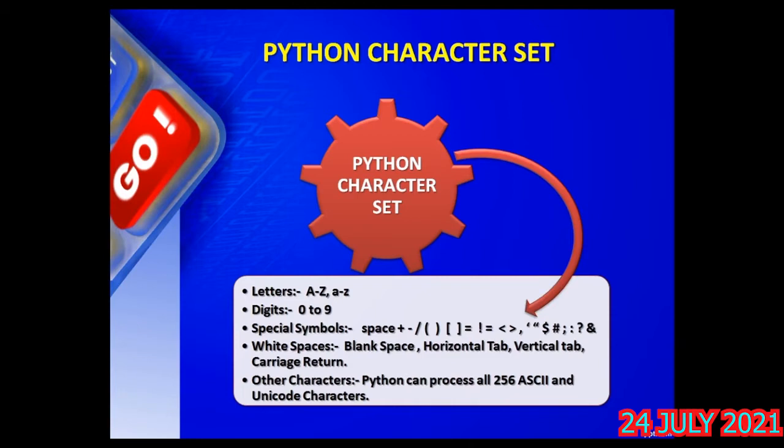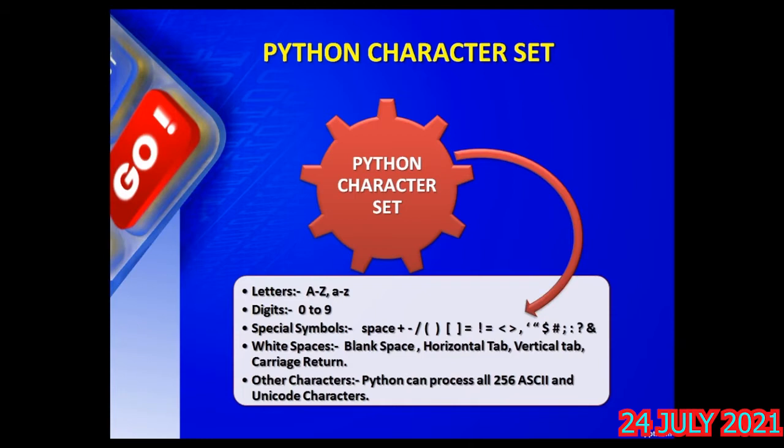Special symbols: the space is nothing but a blank, plus, minus, division are your arithmetic operators, as you know. Then there is less than symbol, greater than symbol, exclamatory symbol, equal to symbol, not equal to symbol, single quote, double quote, dollar, comma, semicolon, colon, question mark, and so on.